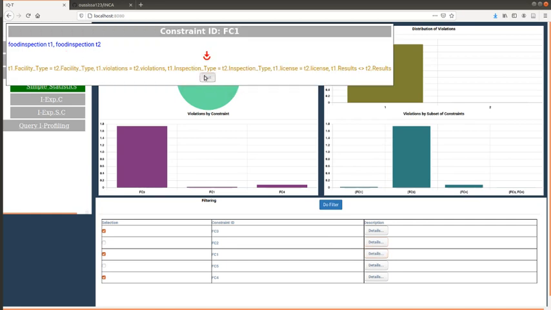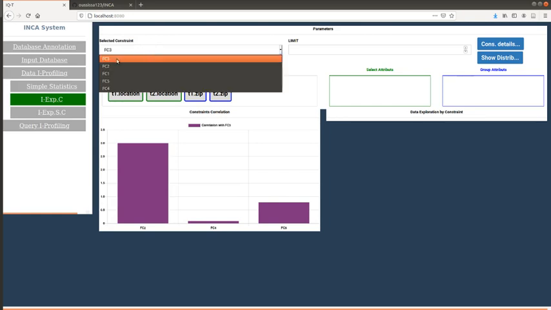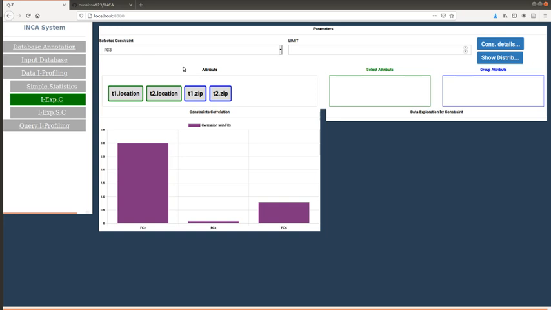The dashboard Inconsistency-aware exploration by constraint lets the user dive into the exploration of the inconsistency of the base tuples by constraint. For instance, let us consider FC3 as an example of constraint. The board allows to plot the correlation between FC3 and other constraints of the dataset. For instance, the 3% of the tuples that violate FC3 also violate FC2, while less than 0.1% of the tuples violating FC3 also violate FC4 and so on.